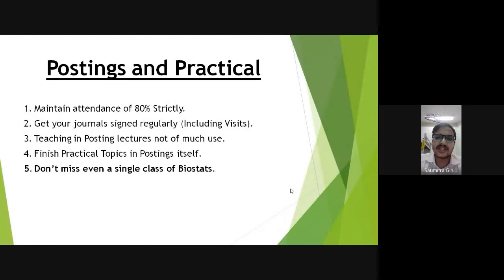You can even help your batchmates in that. Suppose you're not able to go someday, ask your batchmate from another posting to give your attendance. You do something for him, I don't know what, but try to maintain attendance of 80% very strictly.